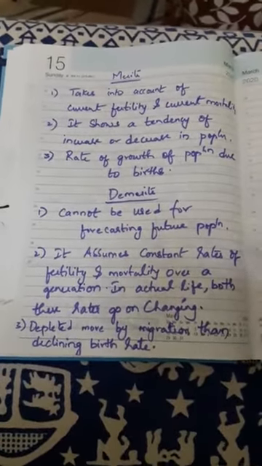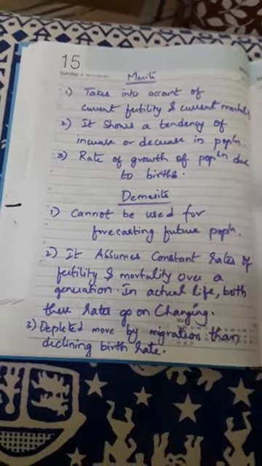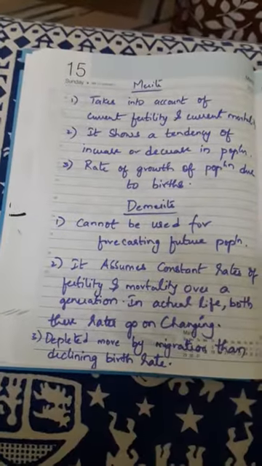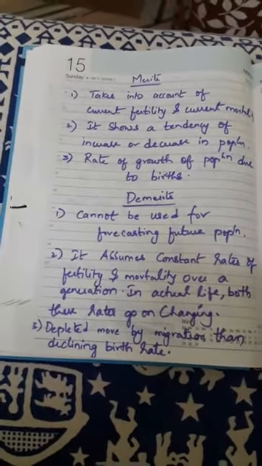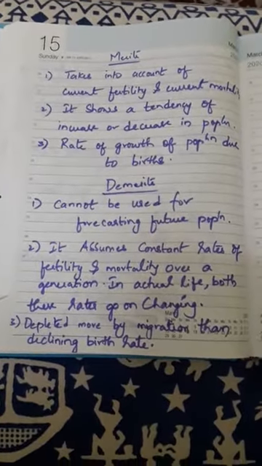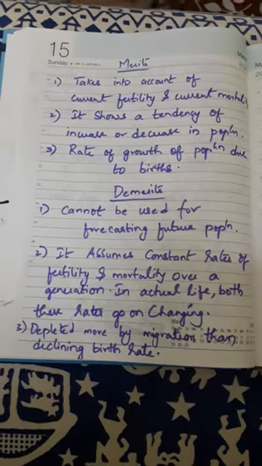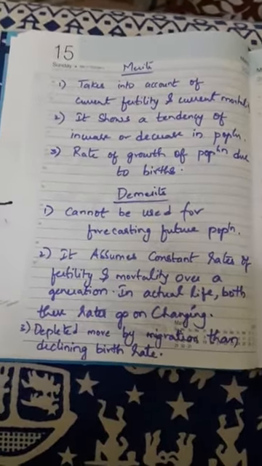All of a sudden, if there are floods or earthquakes, or a sudden drastic climatic situation occurs, population may decrease due to deaths, right? So that way future population cannot be estimated or forecasted by using NRR.